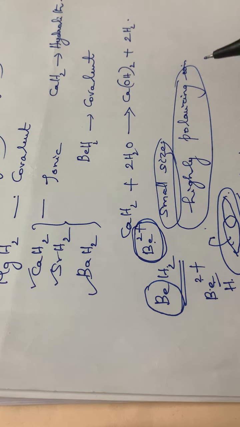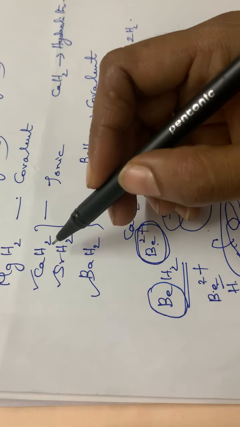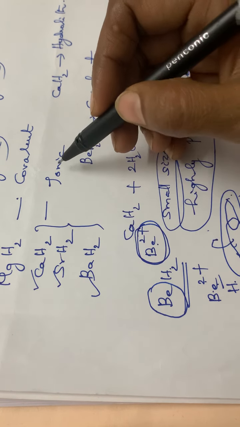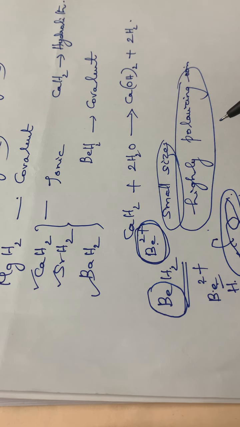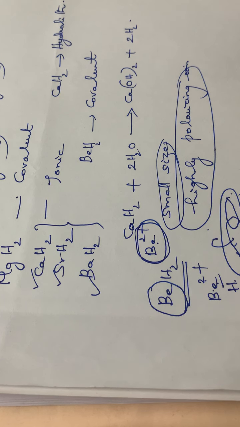But in the case of calcium, strontium and barium, these three compounds are ionic in nature. Then the next reaction, the formation of oxides, we can see in our next session. Okay, thank you.